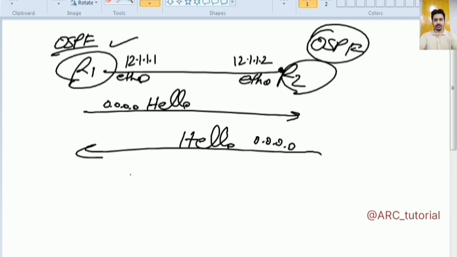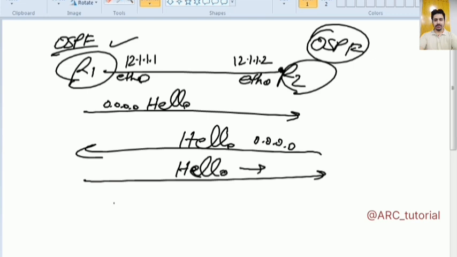Now, because R1 will accept this hello packet, this time whenever R1 sends a hello packet back in the direction of R2, let's say the router ID of R1 is 1.1.1.1 and on R2 it is 2.2.2.2, so in the neighbor router ID, R1 will specify 2.2.2.2. Whenever R2 receives this hello packet coming from R1, it will open the hello packet and check its own router ID.